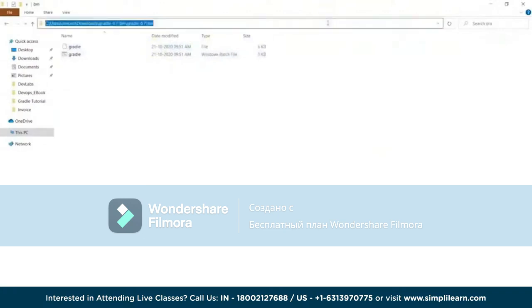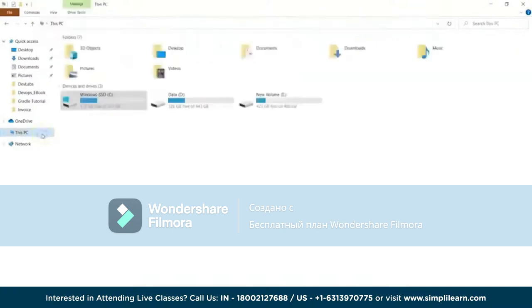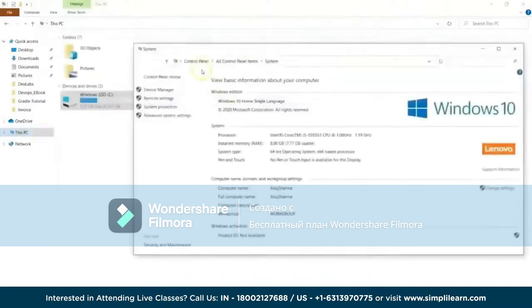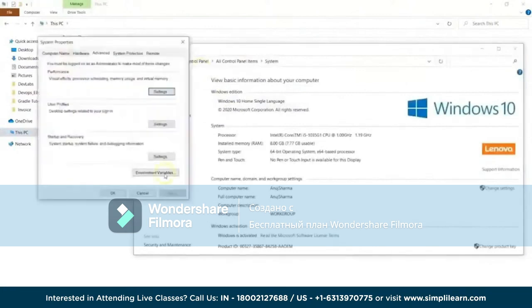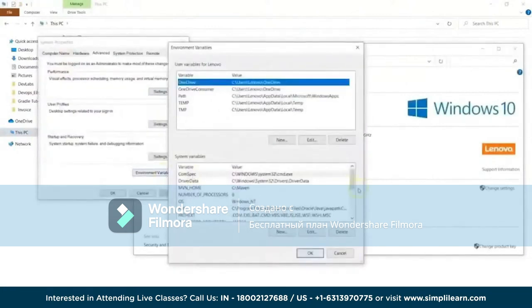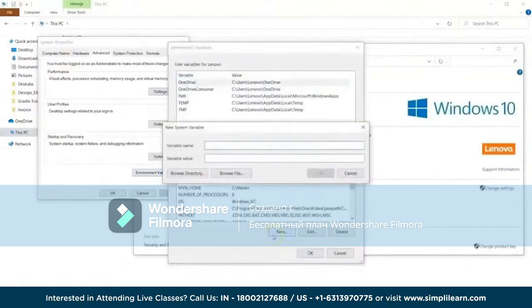Meanwhile this is getting extracted, we can save our time and go to the environment variables. We can right click on this one, properties. In there we have to go for the advanced system settings, then environment variables. Now here we have to give GRADLE_HOME. In this one we will not be giving it till the bin directory, so that only needs to be where the Gradle is extracted.